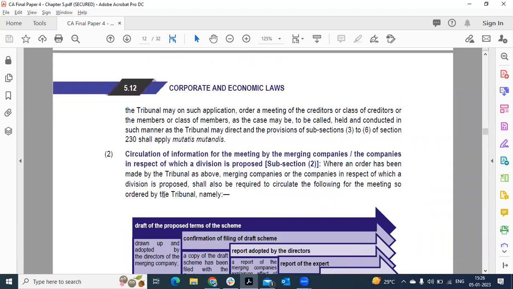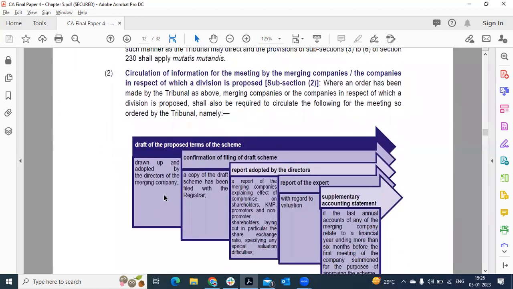Circulation of information. What is the information to be given to the shareholders? First, the draft of the proposed terms, which should be accepted by the directors. Then confirmation of the draft of the scheme. Report adopted by the directors. The report should contain the effects of the compromise on shareholders, KMP and everything.